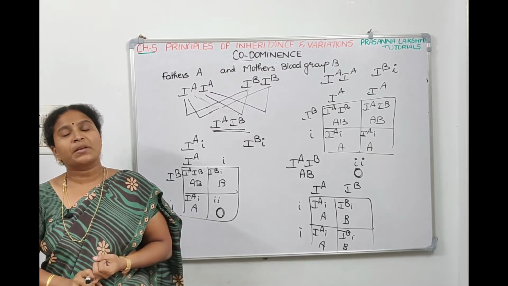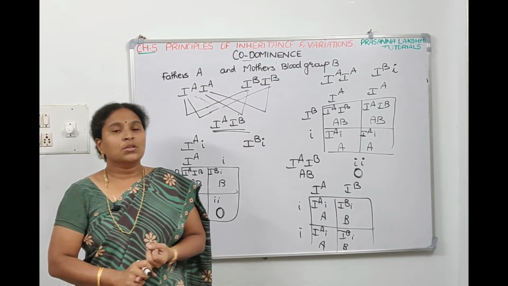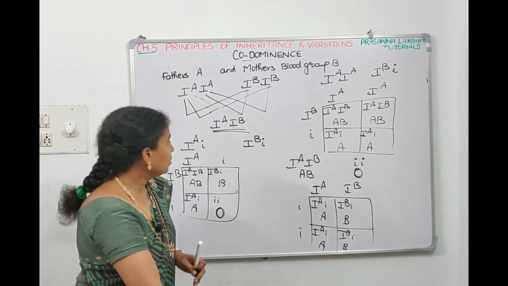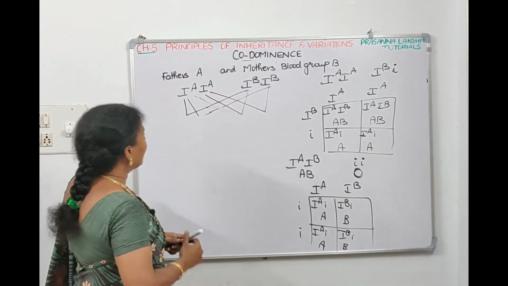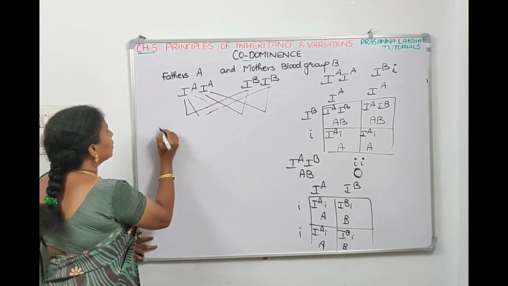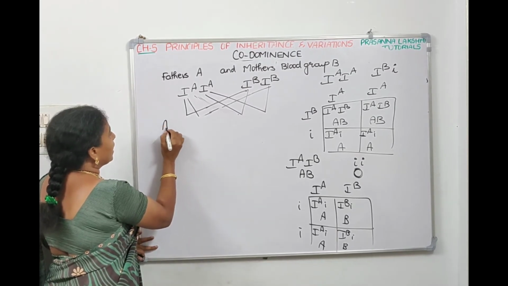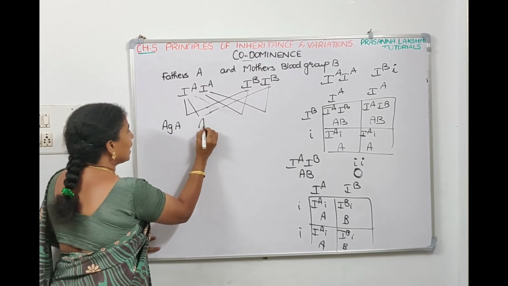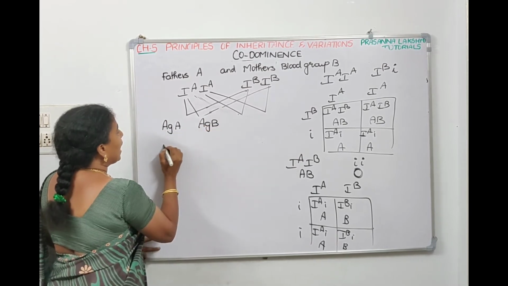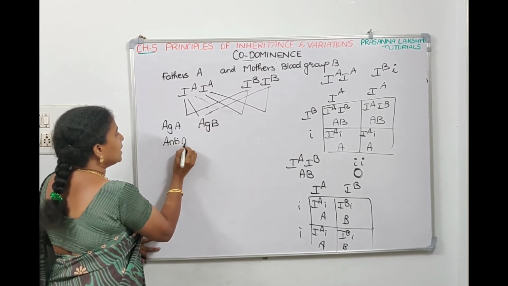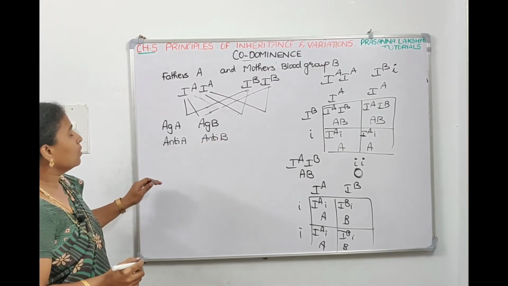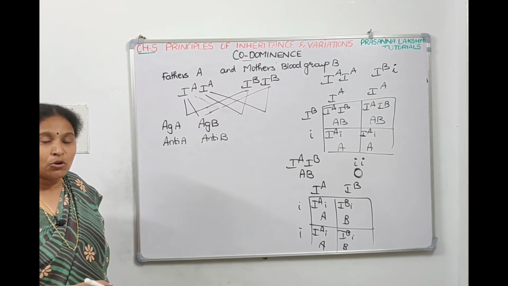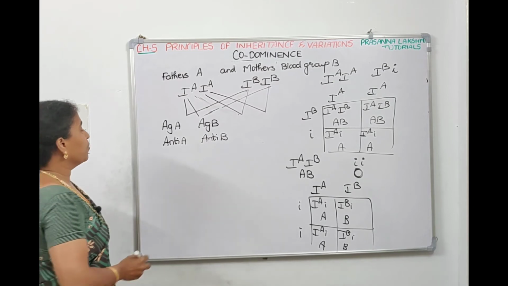And ABO blood grouping is based on agglutination. So in agglutination, where are the blood group antigens present and where are the antibodies present? The antigens are antigen A and antigen B. Antibodies are anti-A and anti-B. So blood grouping is determined by 2 antigens and 2 antibodies.